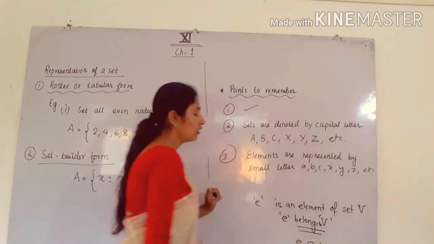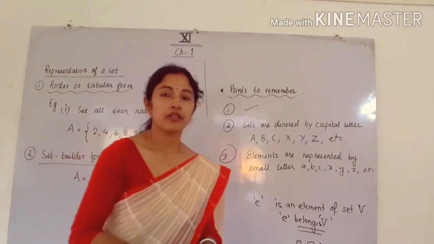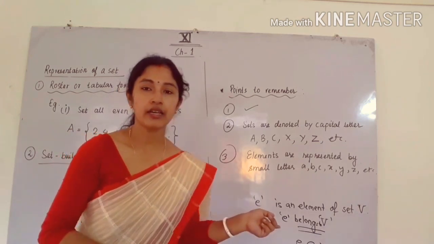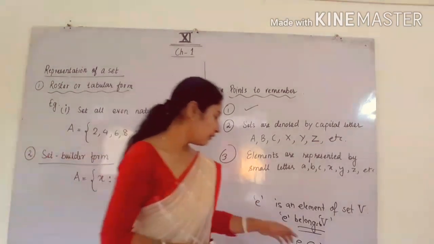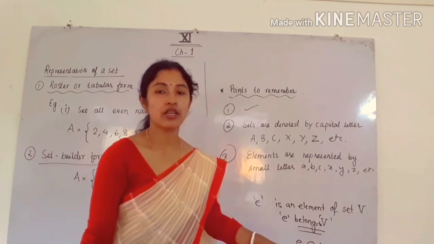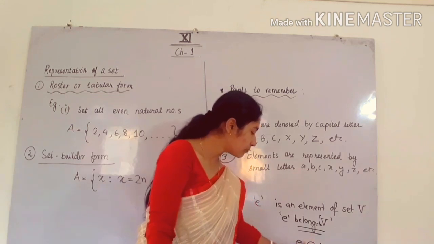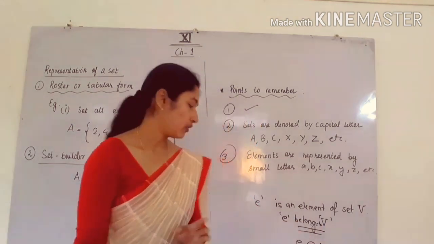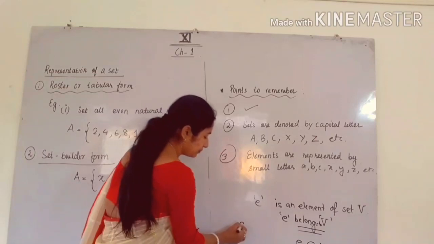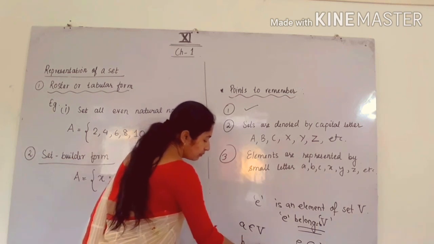We don't say epsilon here. Okay, in physics you will get this letter, epsilon. There in physics you have to use this quantity. It will be taken as a constant there, but here we use it as a notation, not as a constant value or anything. The meaning of this symbol is belongs to. You have to say it. Okay, like that, e belongs to V. Like that we can say a belongs to V. Okay, we can write it a belongs to V. So I can write b belongs to V.